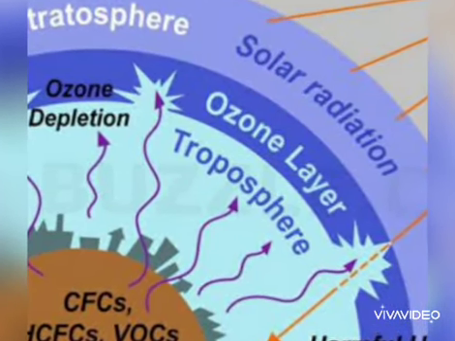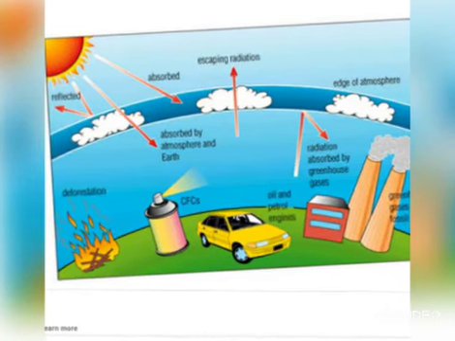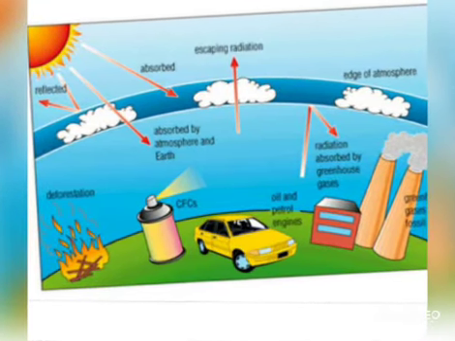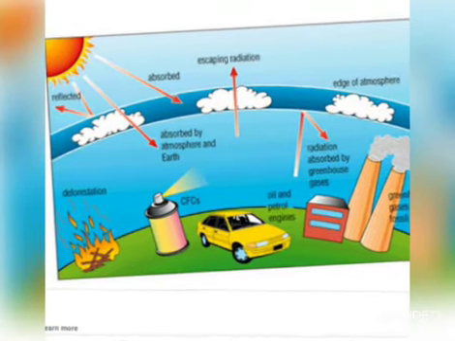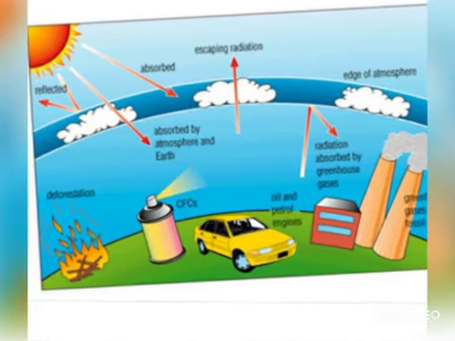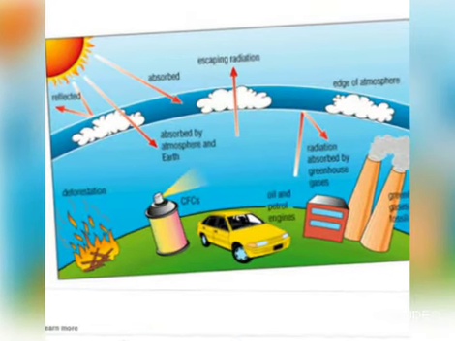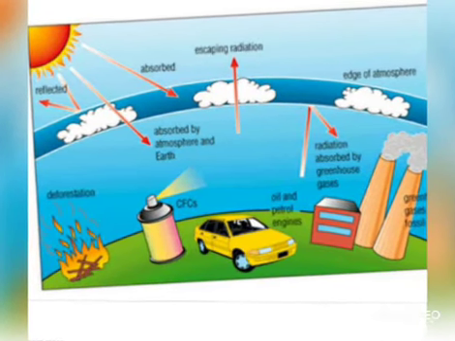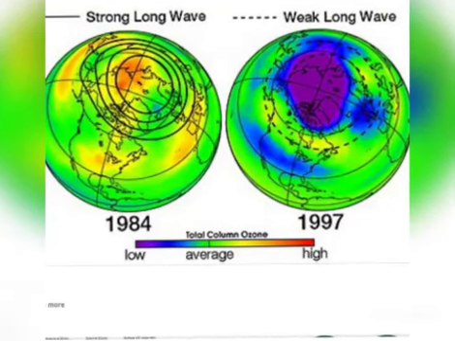Chlorine and bromine atoms destroy ozone molecules through a variety of catalytic cycles. In the simple example of such a cycle, the main cause of ozone depletion and the ozone hole is manufactured chemicals, especially manufactured solvents, propellants, foam blowing agents, chlorofluorocarbons, HCFCs, and industrial effluents, all of which are ozone-depleting substances.